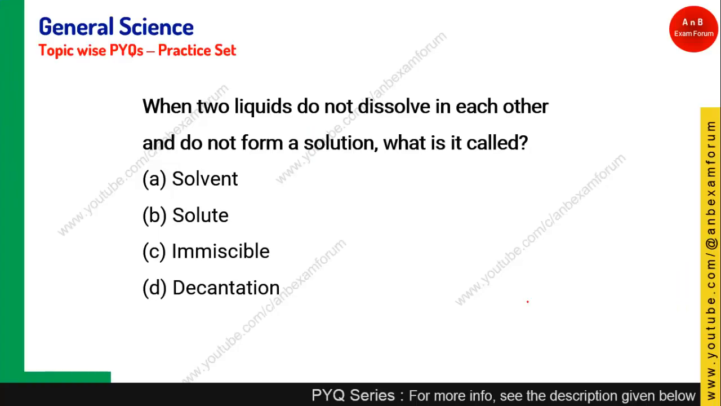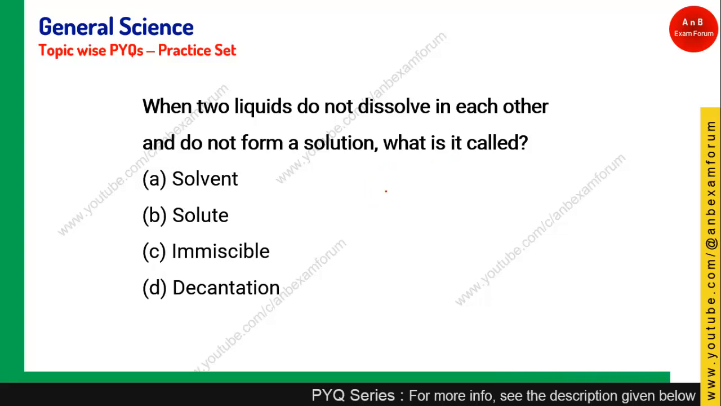When two liquids do not dissolve each other and do not form a solution, what is it called? So you have two liquids but they are not forming a solution. It is basically called immiscible. Immiscible.